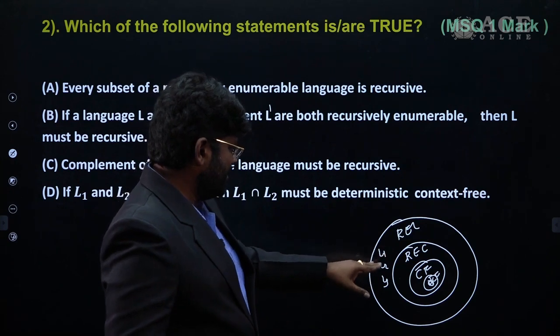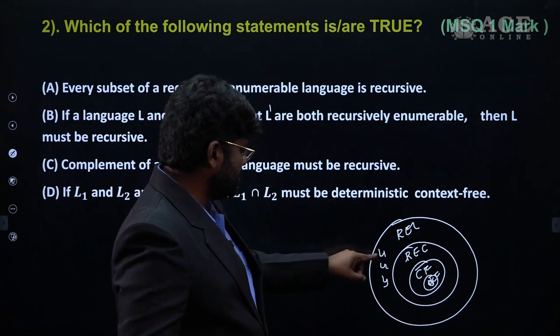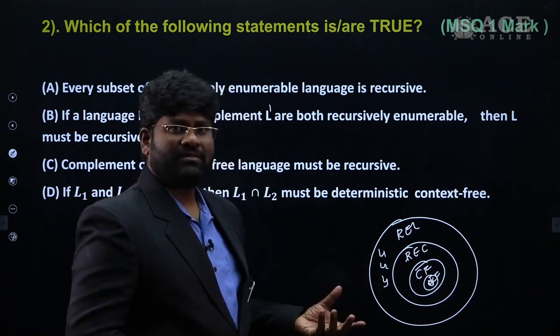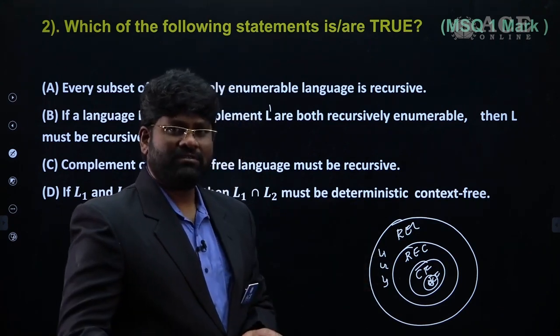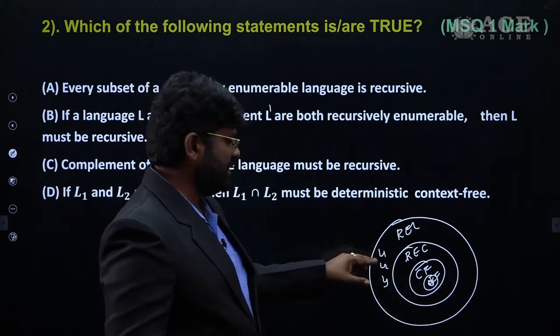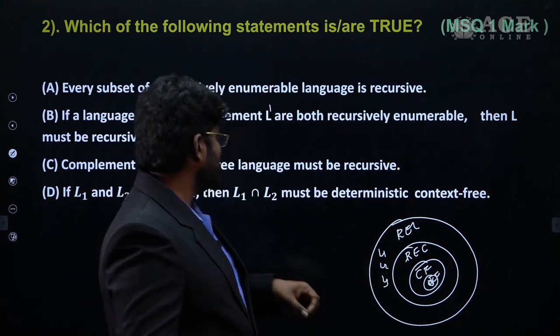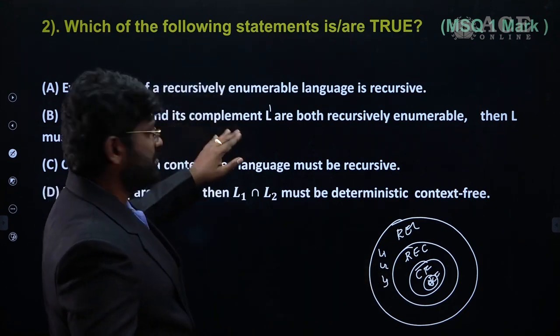Every language in this area is recursively enumerable. There may also be languages that are subsets of each other. L1 may be the subset of L2. Though they are recursively enumerable, there is also the possibility that L1 can be the subset of L2.